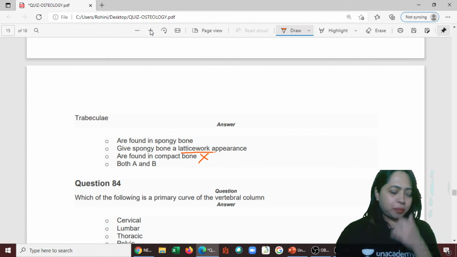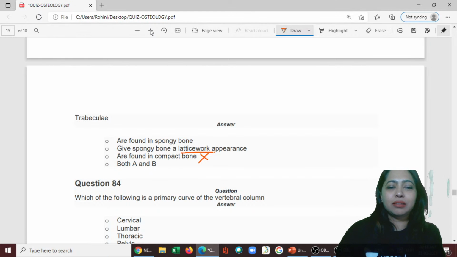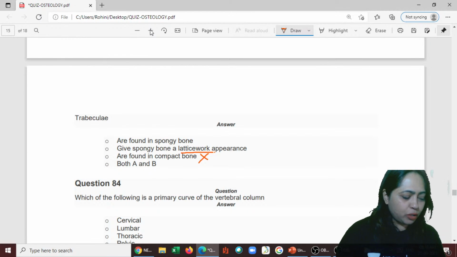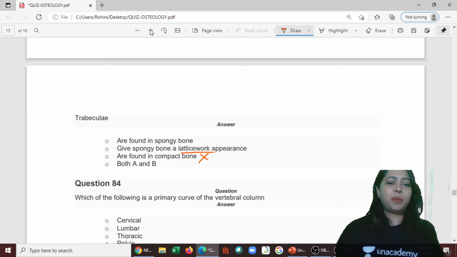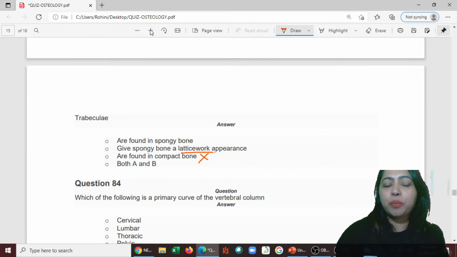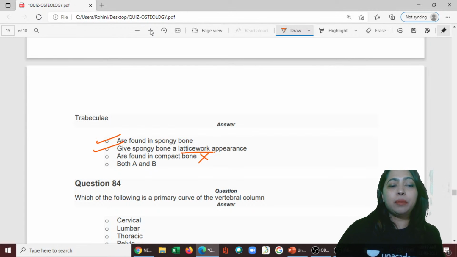A big no. So the answer here is, why would you say D? A and B. Okay, fine. They are found in the spongy bone and also give it a good framework, so it is A and B both. So the answer is D. That is the 83rd one.